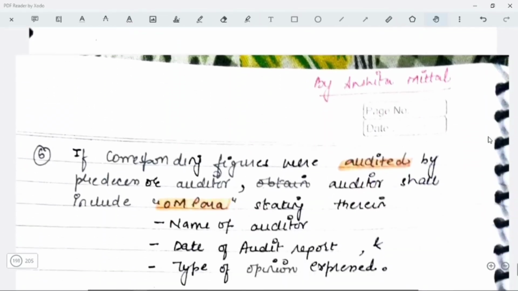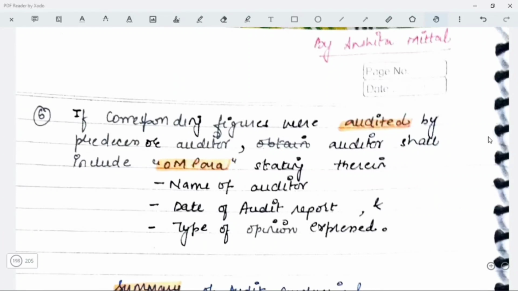If the corresponding figures were audited by a predecessor auditor, then the auditor will have to include an OM para stating therein the name of the auditor, the date of the audit report and the type of opinion which was expressed by the predecessor auditor. Okay, so we have mentioned all these things.